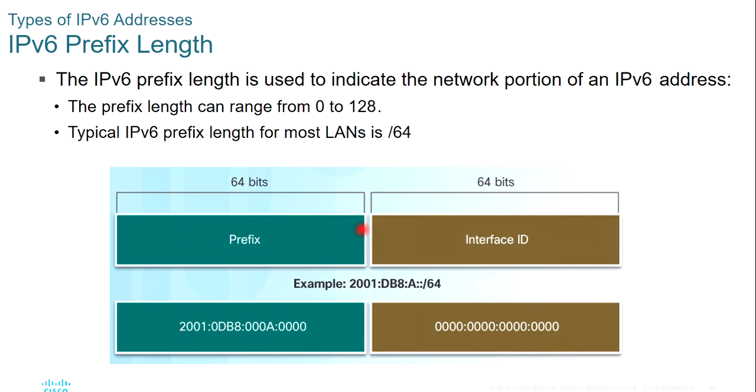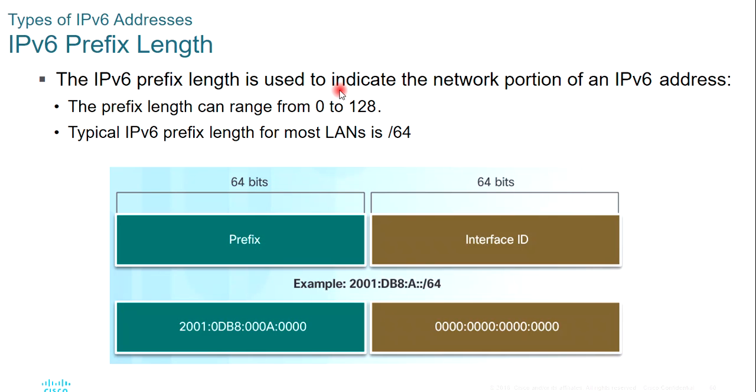Now let's see this IPv6 prefix length example. In this example we can see the 128-bit IPv6 address is divided into 2 parts. The first one is the prefix and the second one is the interface ID. The interface ID is used to represent the host within that subnetwork uniquely.